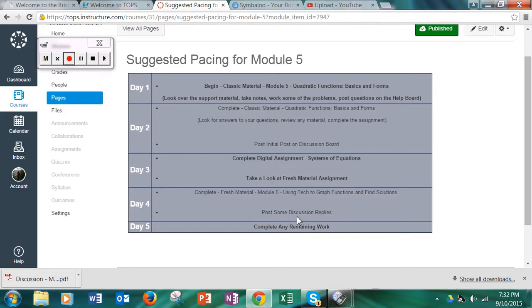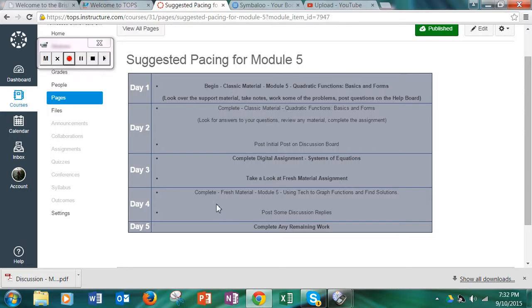You can get the math completely right on this and still not make 100 on the discussion if you don't meet the requirements of the rubric. So make sure of that, since it's 10% of your grade. That should be an easy 10% each week if you read the rubric and know what you're supposed to do. Day 3, your digital assignment. That's the Khan Academy. I believe there's 4 assignments this week to do for the digital part.